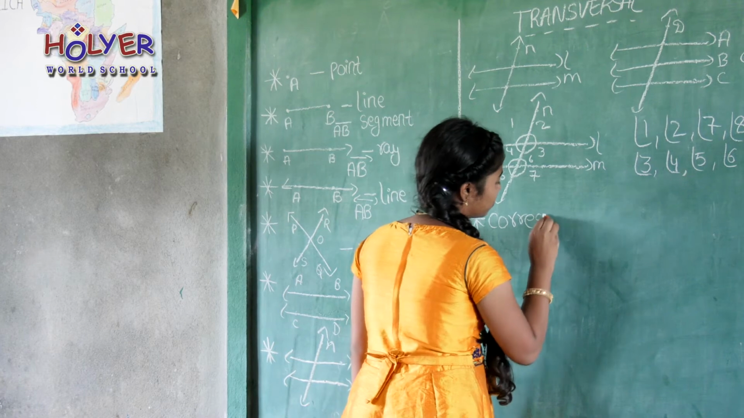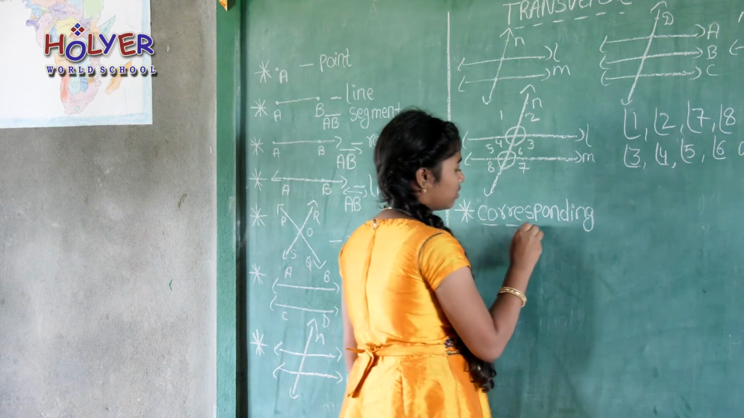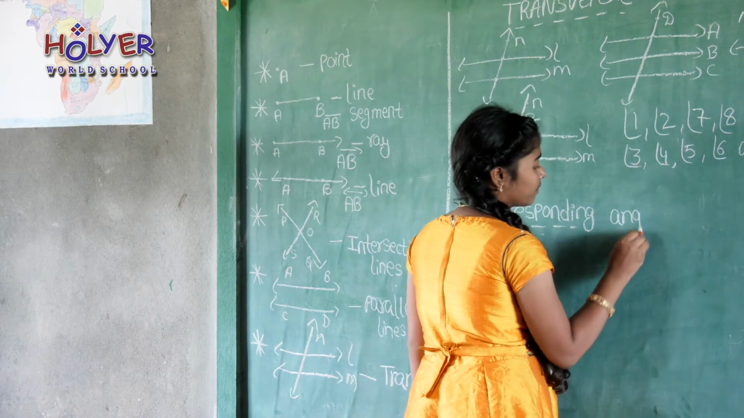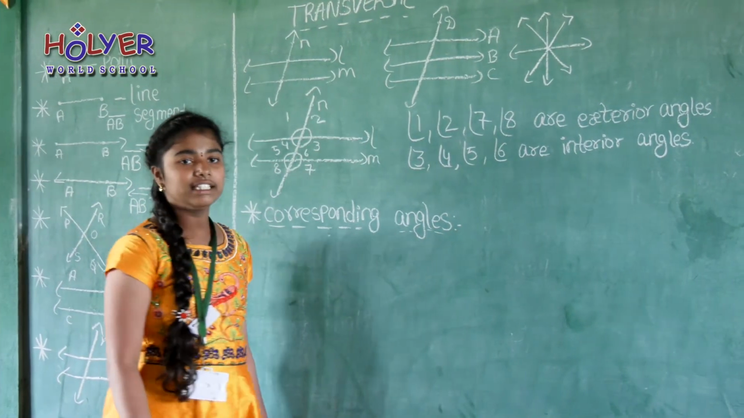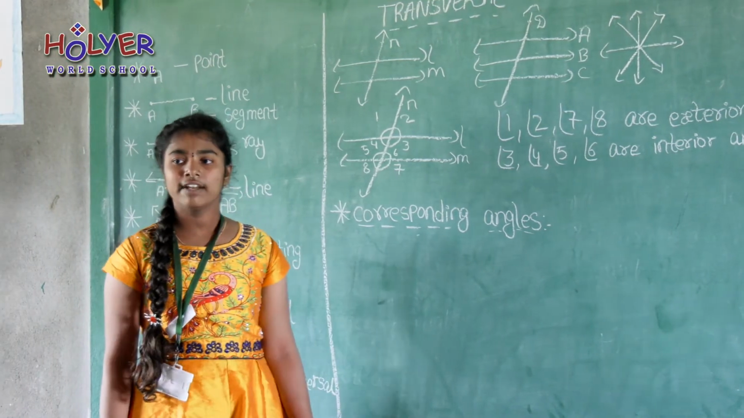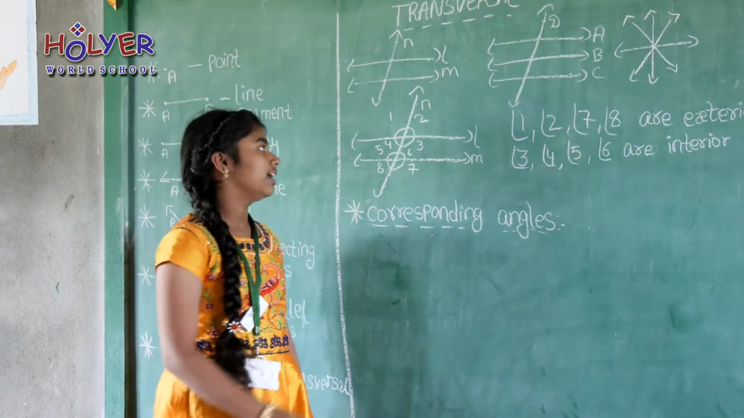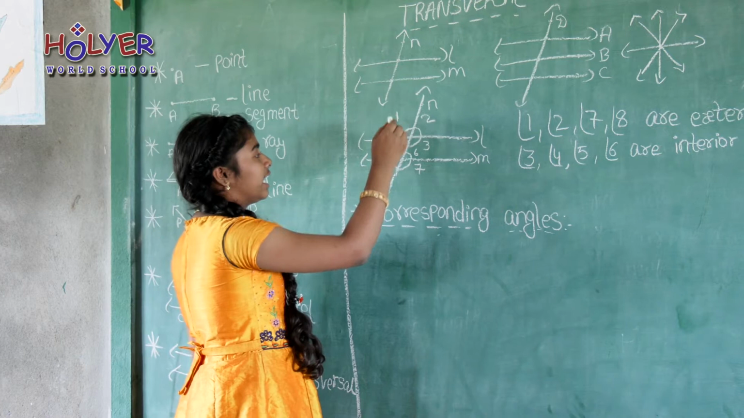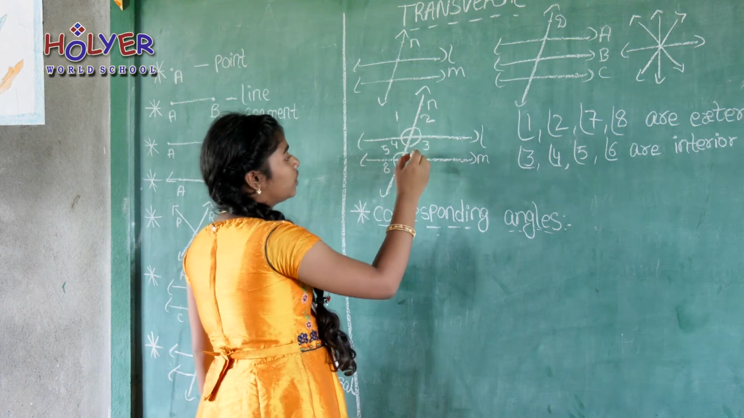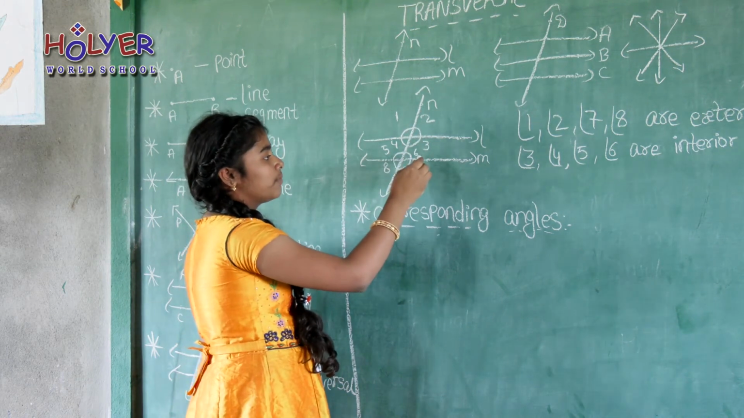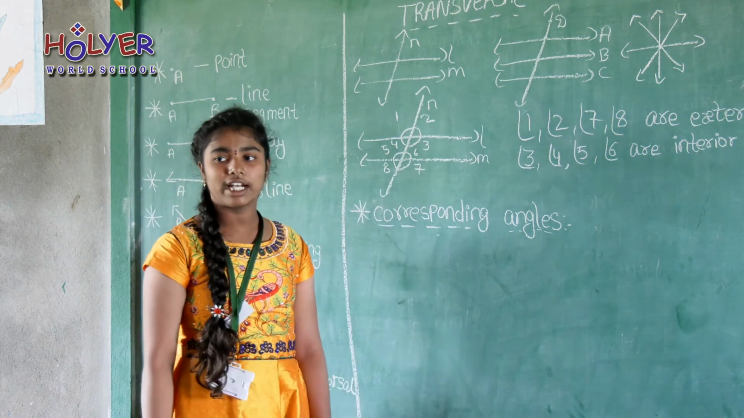Corresponding angles. The angles in each pair, one is the exterior angle and another one is the interior angle. They are on the same side of the transversal. The pairs of corresponding angles are angle 1 and angle 5. Here angle 1 is the exterior angle and angle 5 is the interior angle. They are on the same side of the transversal. And angle 2, angle 6. They are on the same side of the transversal. Angle 3, angle 7 and angle 4, angle 8 are the pairs of corresponding angles.